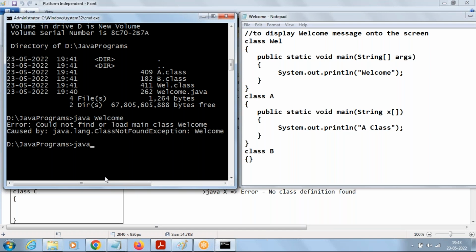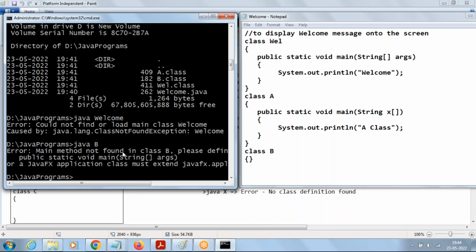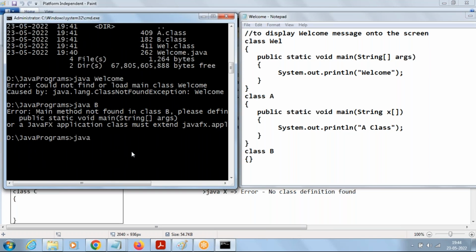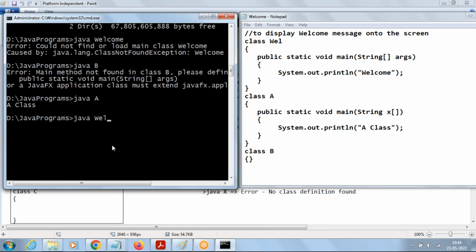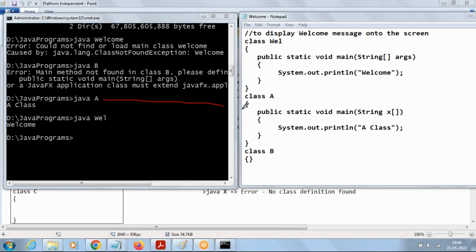If you say java B, what is going to happen? No main method found. It goes with an error and says the message, main method not found in class B. Then when you say java A, A class. Very good. It's going to display the message A class. When you say java Welcome, it's going to display Welcome. Whatever class name you pass to the java command, it will go to the respective main method of that class.